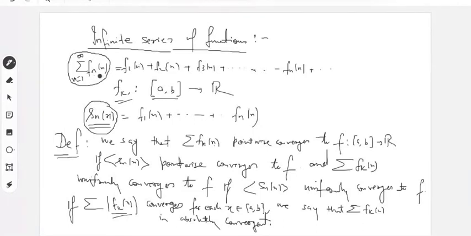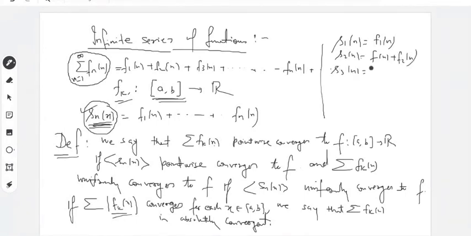We said that this infinite series f1(x), f2(x), f3(x), fn(x) is an infinite series where each member is defined on a fixed interval [a,b]. Now we construct a sequence whose nth member is the sum of the first n terms, so the first member is simply f1(x), the second member is f1(x) plus f2(x), the third member is the sum of the first three terms, and so on.